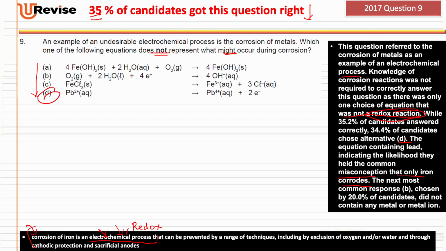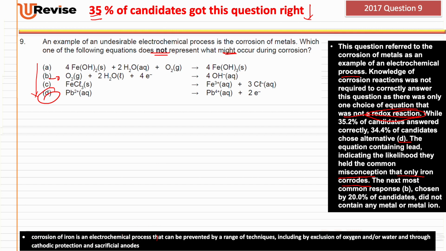The next most common response, chosen by 20% of the candidates, did not contain any metal or metal ion, which means another misconception, again, to think that only corrosion equations involve metals. I mean, all corrosion processes involve metals, but B is actually a crucial step in the process of wet corrosion.